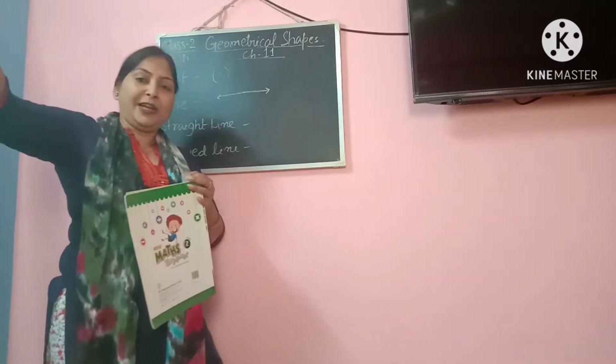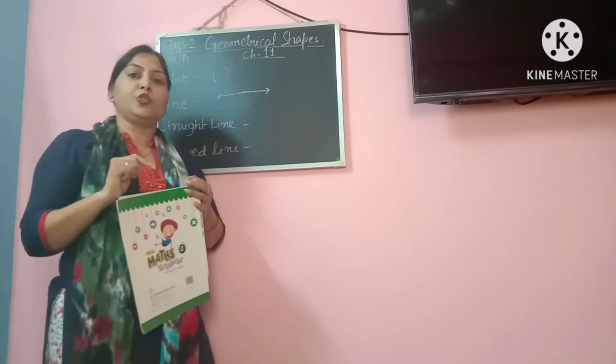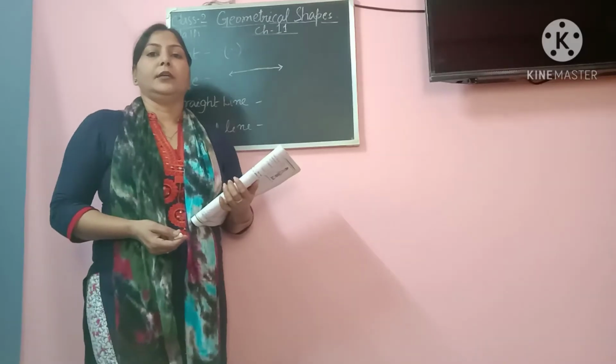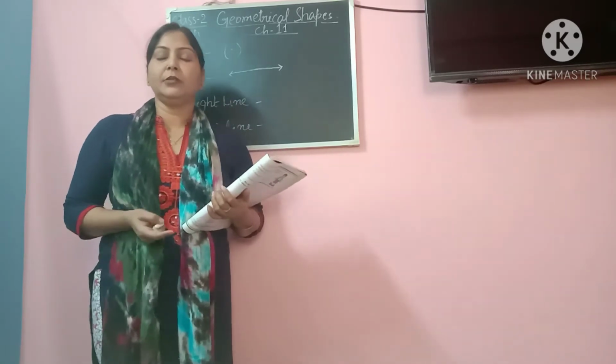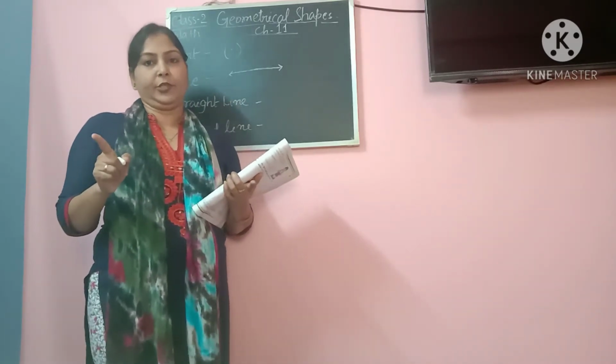They will stop at one point, their junction or their terminus, but then they keep on extending in both directions. So a line is a geometrical figure which keeps on extending in both the directions.